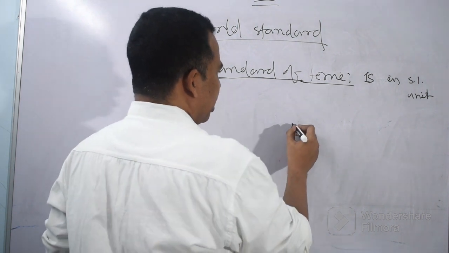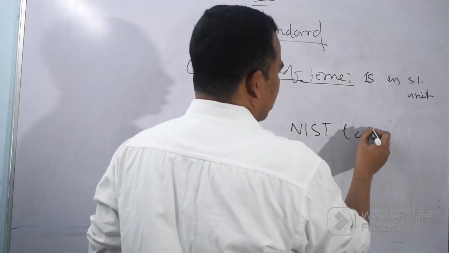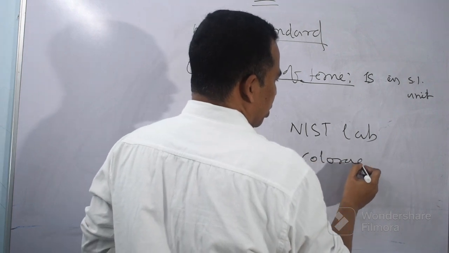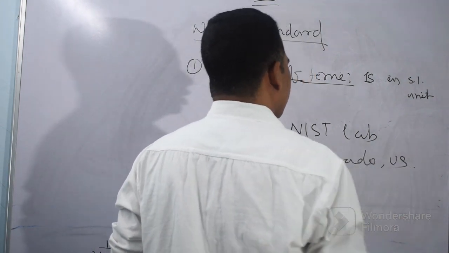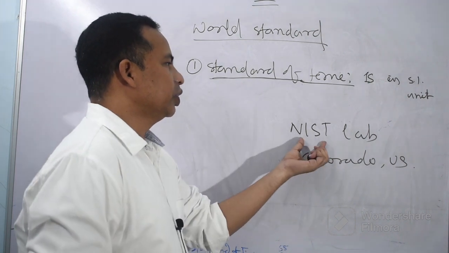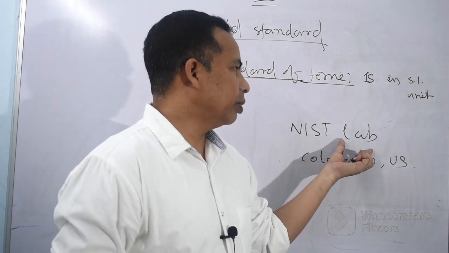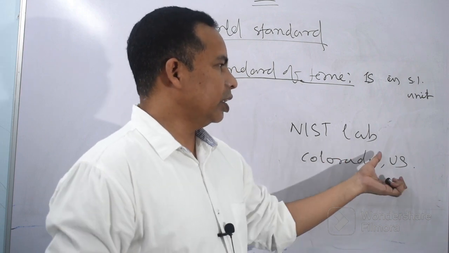So it is in the NIST laboratory at Colorado in the US, the National Institute of Standards and Technology laboratory.